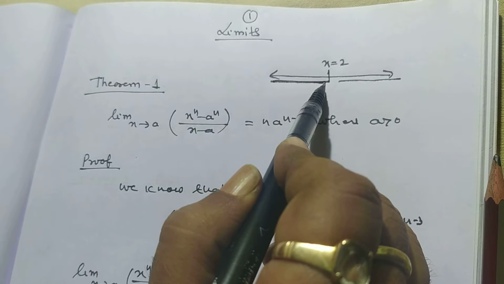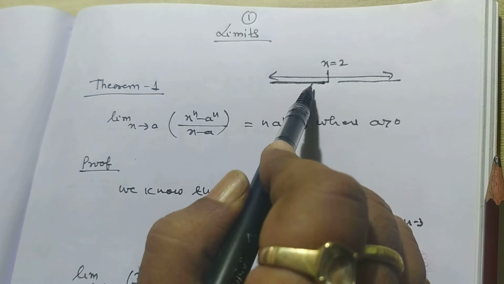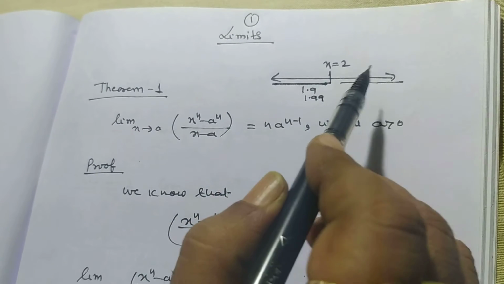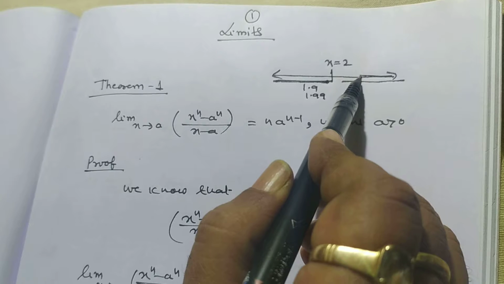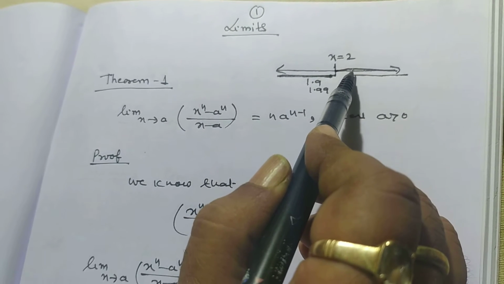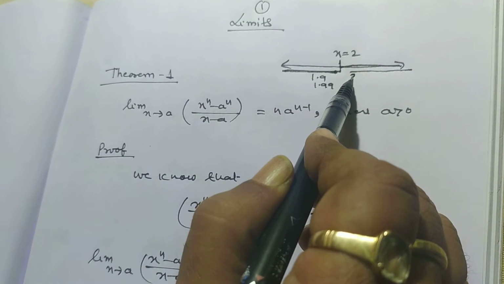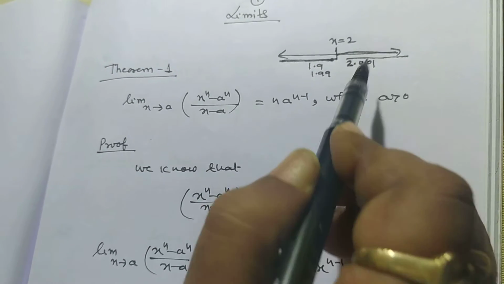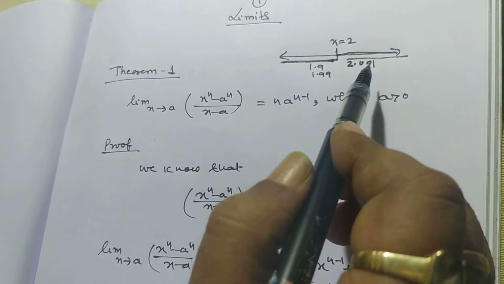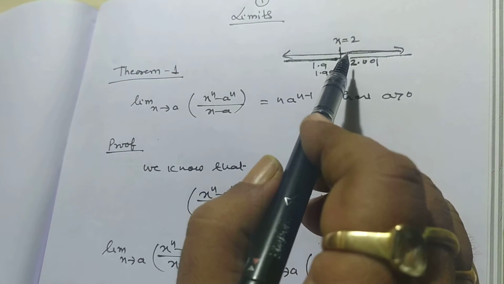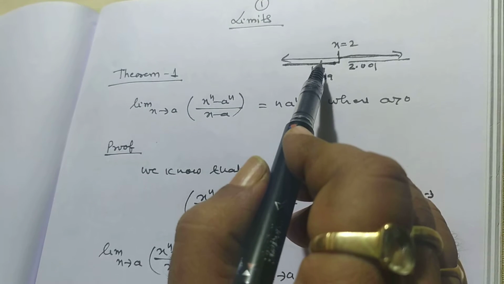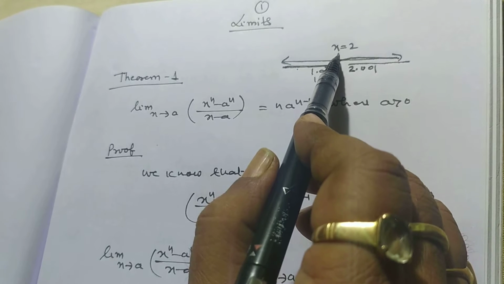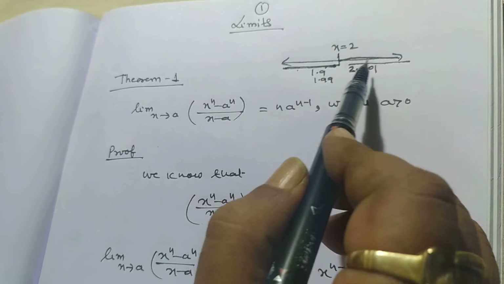One is by taking the value of x less than 2, that is 1.9, 1.99, and so on, and we can reach the point x is equal to 2 by values greater than 2, that is 2.001, this type. So when we reach the point by taking values less than the variable, then it is known as left hand side limit.